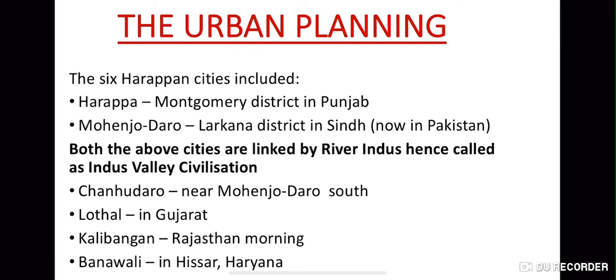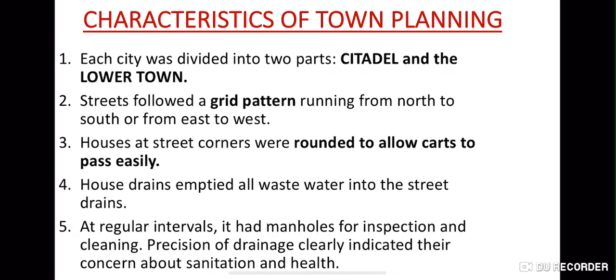Next is urban planning. How did they plan the cities and the towns? So there were six Harappan cities: Harappa, Mohenjo-daro, Chanudaro, Lothal, Kalibangan, and Banawali. Harappa and Mohenjo-daro were linked by the river Indus, right? They were the two important cities, and that is why it is called the Indus Valley Civilization as well.